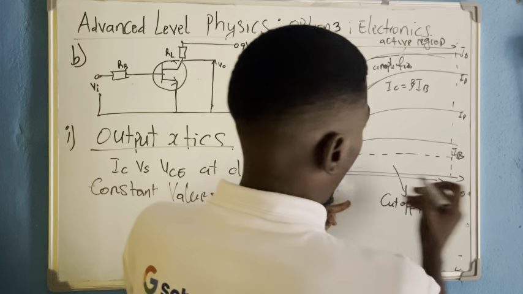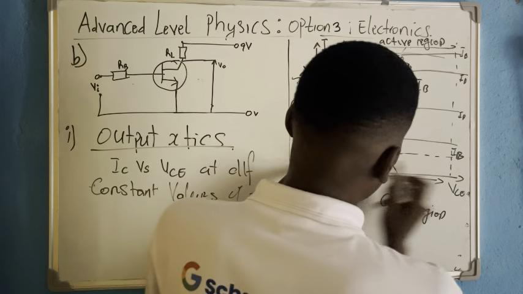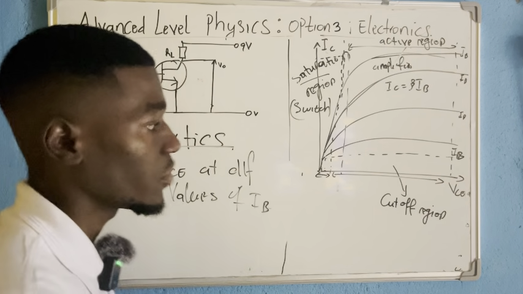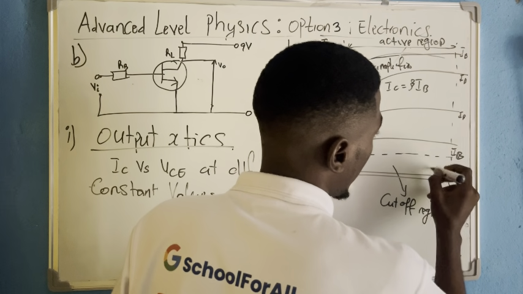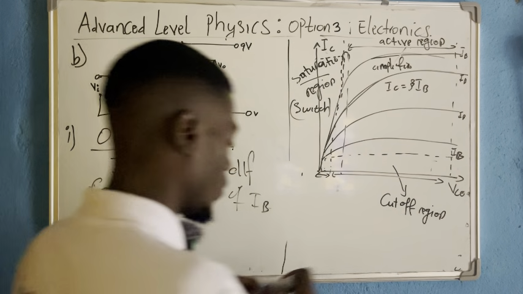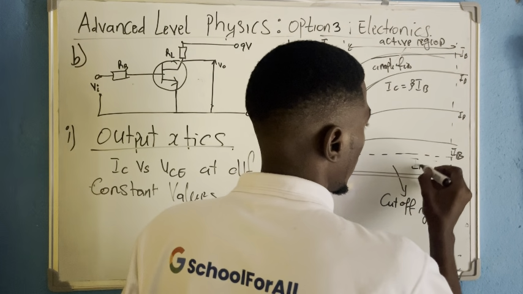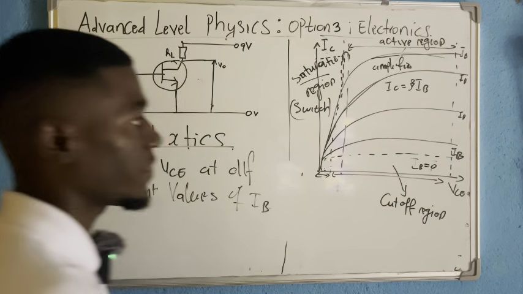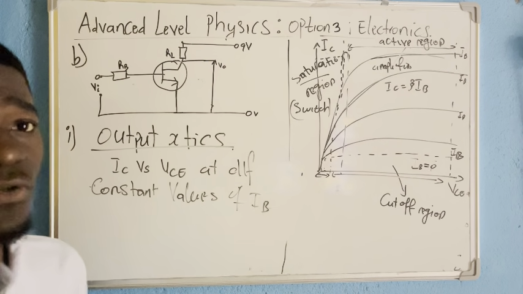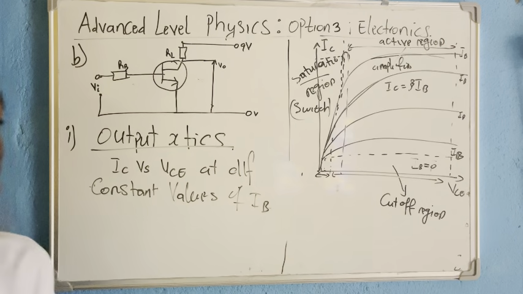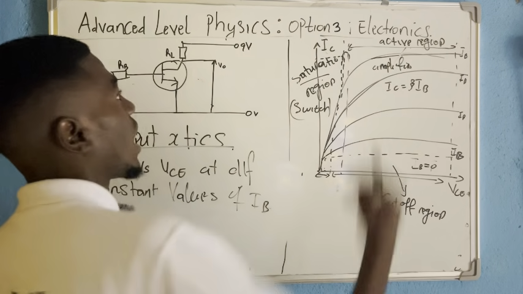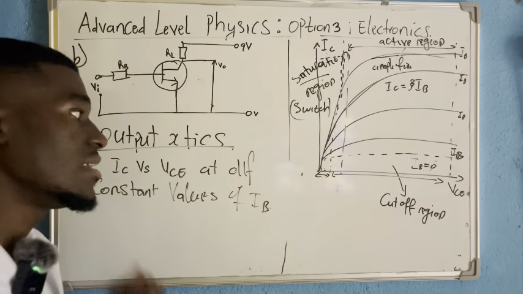Now, down here, where there is no curve, we talk about the cutoff region, because IB here is 0, no curve exists. If IB is 0, the transistor is cut off, the transistor is off, no current will flow through the output of the transistor. IC is 0.